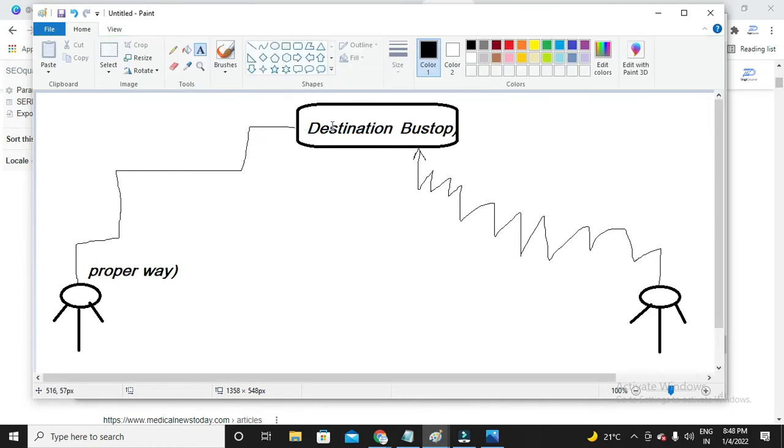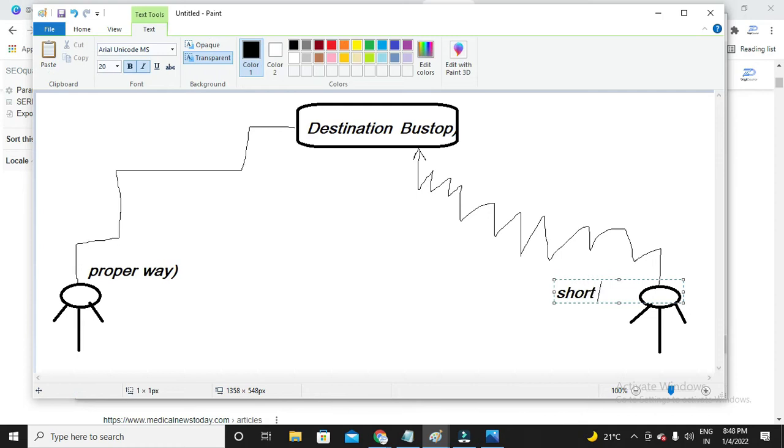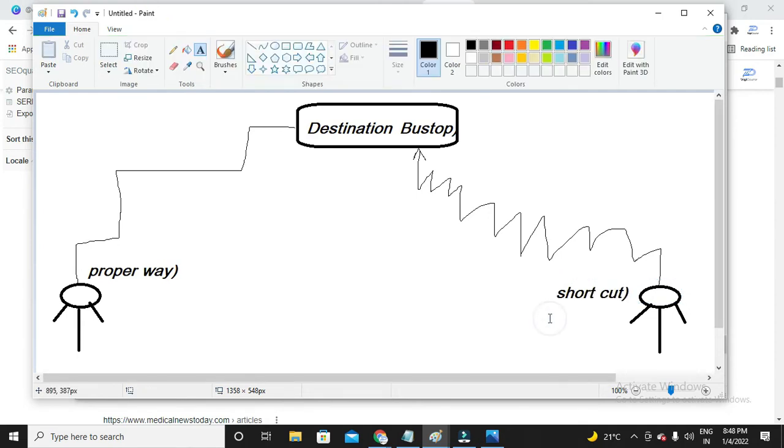Whereas Chandu here has chosen a shortcut to reach the bus stand. So what happens if we choose a shortcut to reach the destination? Yes, of course, we may reach the destination much sooner.